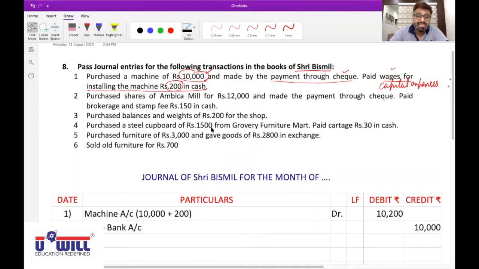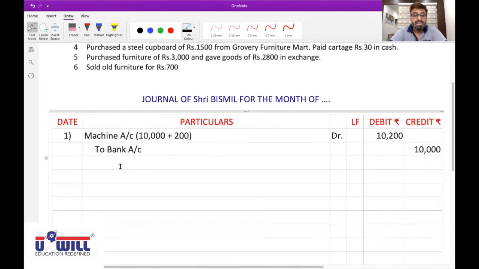Do you understand this? Yes. So repeat, cash goes out. Credit what goes out. Therefore, to cash account 200.